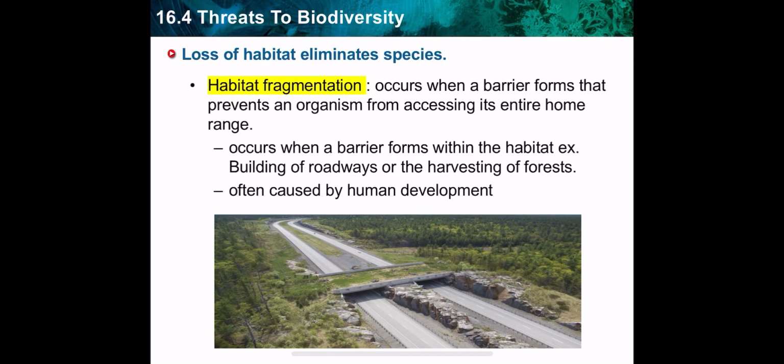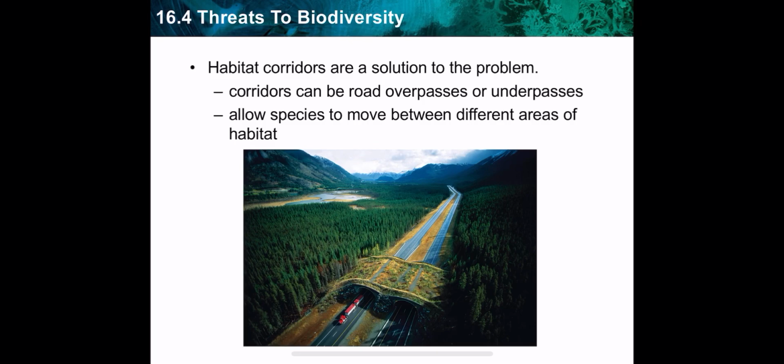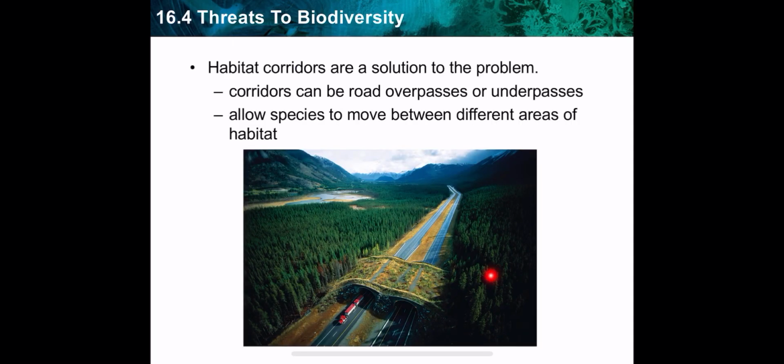Usually, this habitat fragmentation is caused by humans. Sometimes it might be due to natural disaster or accident, but mostly by humans. How can we solve this problem? By forming habitat corridors. Those corridors help some organisms to pass from one area to the other.